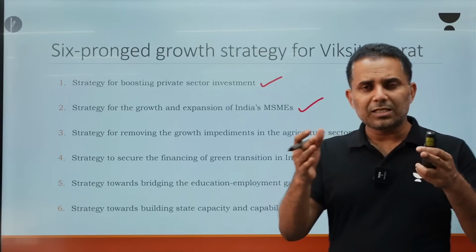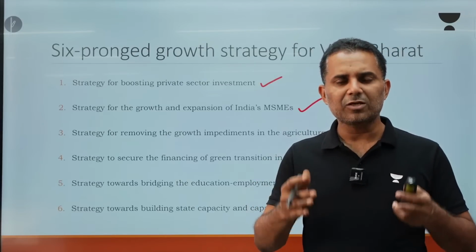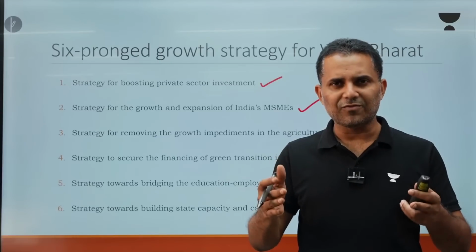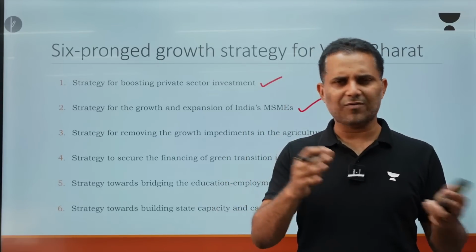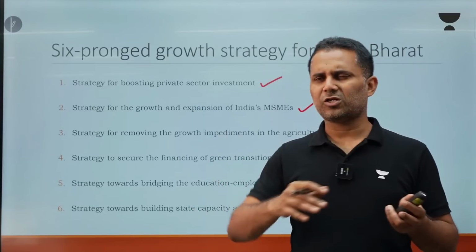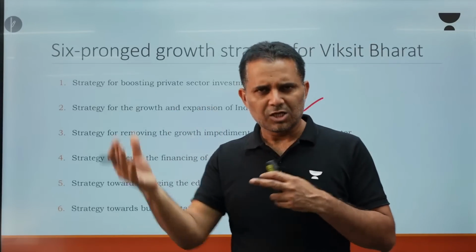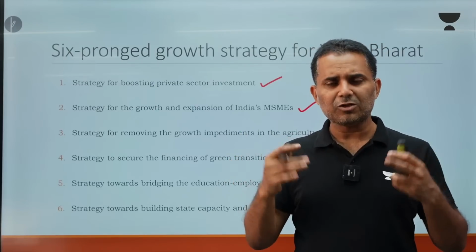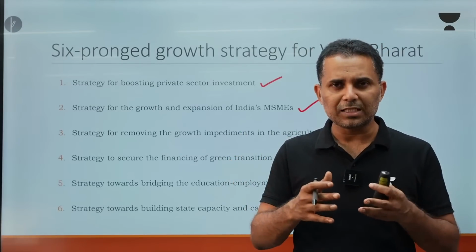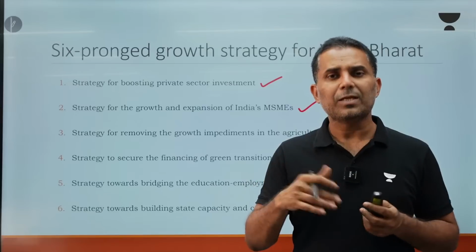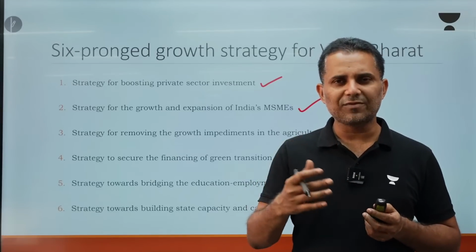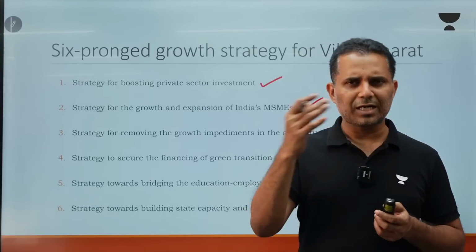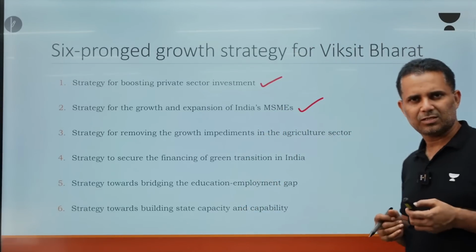Government has increased its capacity, and that's why government has been able to deliver various welfare services, either Awas Yojana or tap water or toilets, or various DBT benefits. This government has been able to do because government has increased its capacity plus capability. To increase capability, government is giving a lot of training to its bureaucrats and to its government officers.